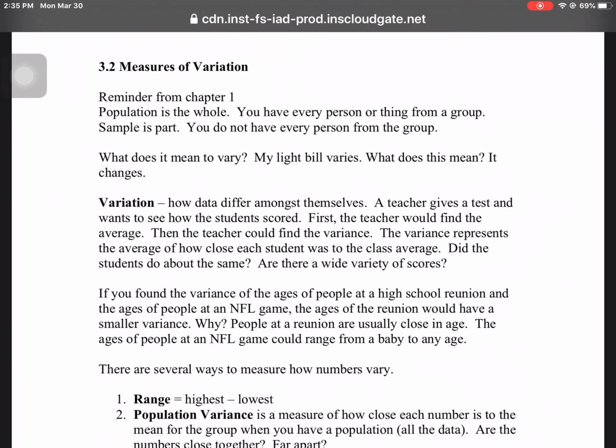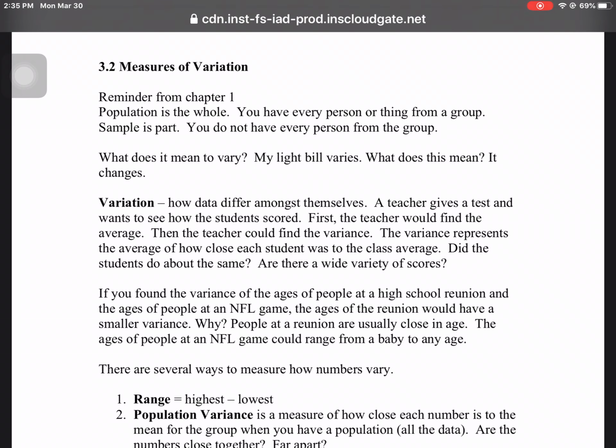Today's lesson comes from section 3.2, Measures of Variation. Let's do some reminders from the first chapter. A population is a whole. You have everybody or everything. If we were talking about this class, that would mean every student that's in the class. Sample means part. You don't have every person or everything.